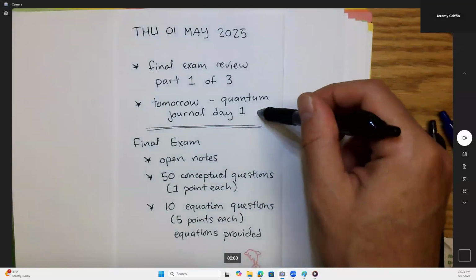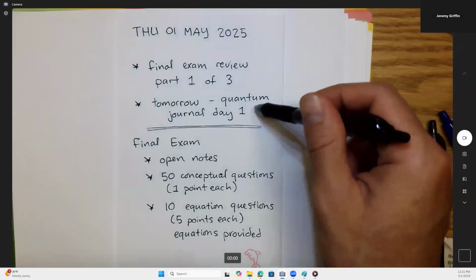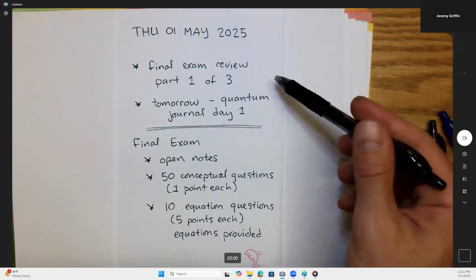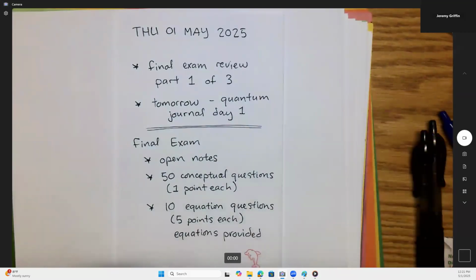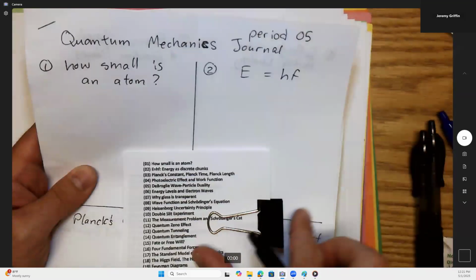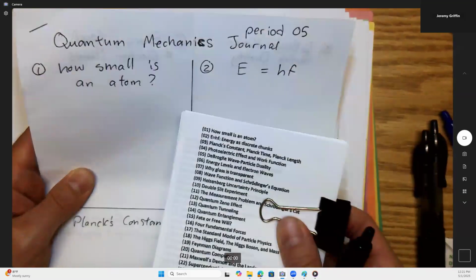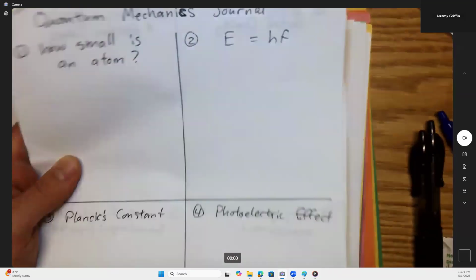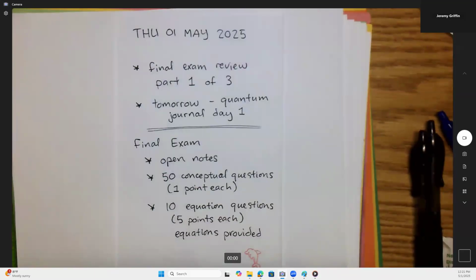The last topic we're doing is quantum mechanics. So let's toggle back and forth. We'll alternate: day of review, day of quantum. Speaking of the quantum, you guys already have a head start on that. You remember yesterday I gave you this quarter page of quantum topics and had you start putting this journal together? This journal will take a few days, maybe almost a week to put together, but we'll spread that out over a few days. And we'll start on that tomorrow. Everybody good so far?